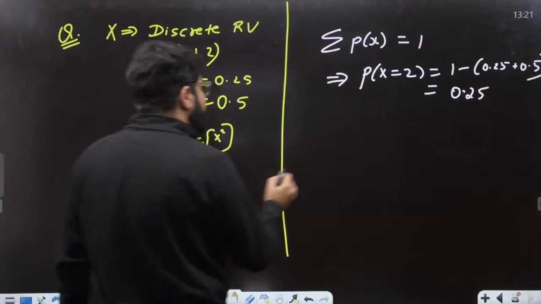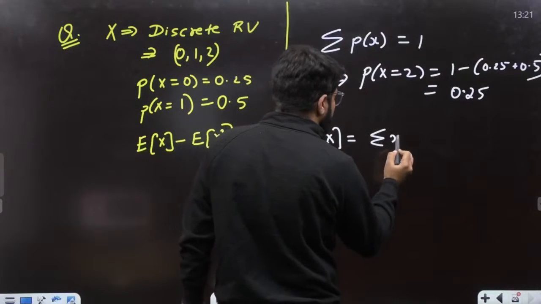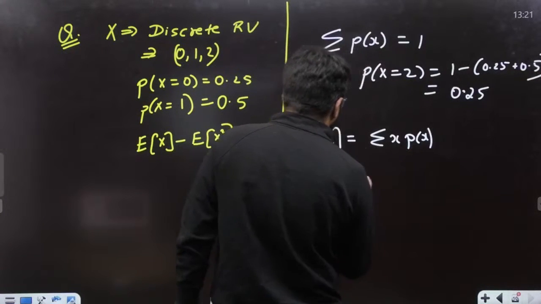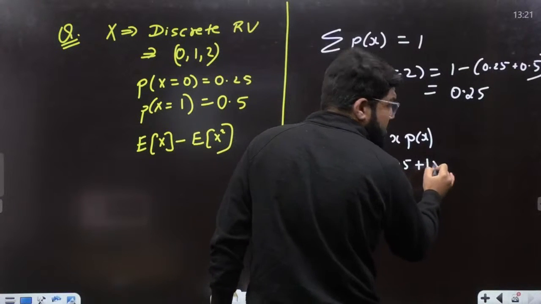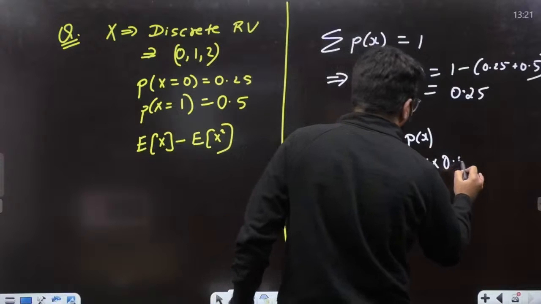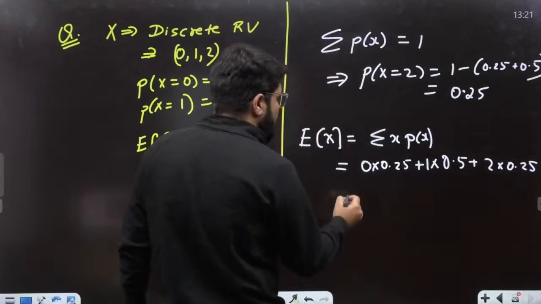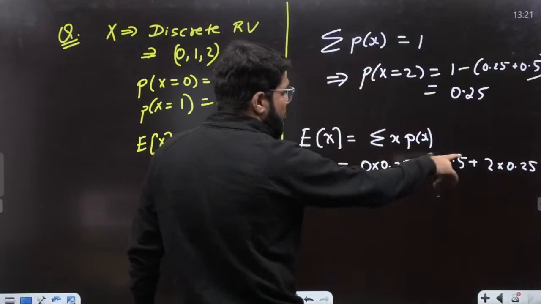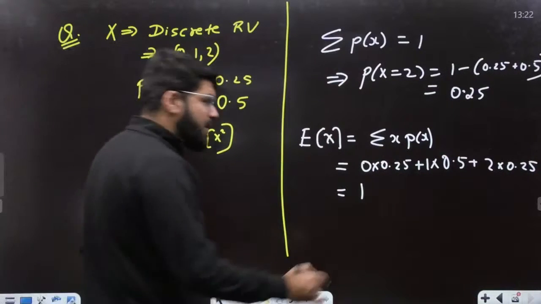Now, what is the E of x then? E of x is the summation of x into PMF. So 0 multiplied by 0.25, then 1 multiplied by 0.5, and then the next value 2, which is multiplied by 0.25. So the net answer is 0.5 plus 0.5, which is 1. E of x is 1. The mean value is 1.